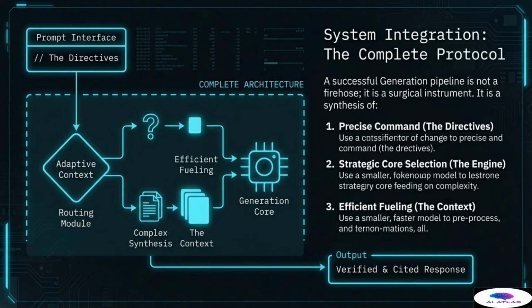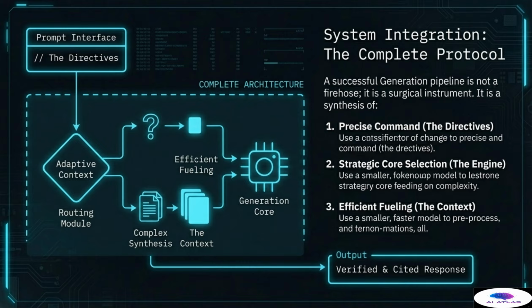A successful generation pipeline is not, as many believe, merely a chaotic firehose of data fed into a large model. It is a precise, surgical instrument governed by strict architecture. The entire process is a synthesis of three core operational elements that work in lockstep. First, we have precise command, which is defined by the directives. The prompt interface injects the user's query along with the immutable laws of the system prompt, ensuring the core knows its boundaries and mandates before processing any tokens.